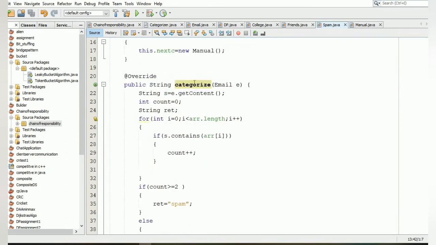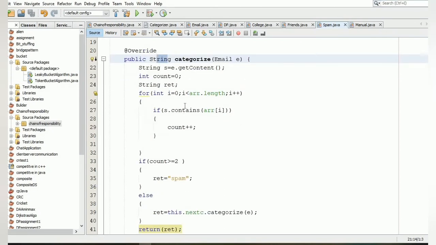Then we have a method categorize inside the class spam, which accepts an argument of type email and returns a string. Inside this, we are just checking the contents of the email. If it contains the value present in the array, then it will increment the counter.